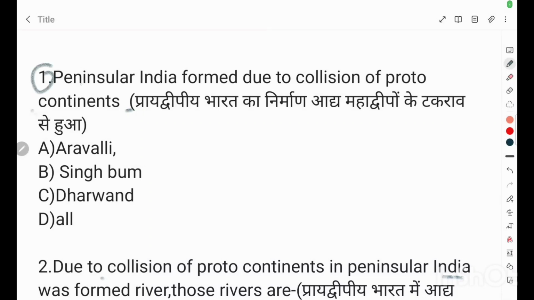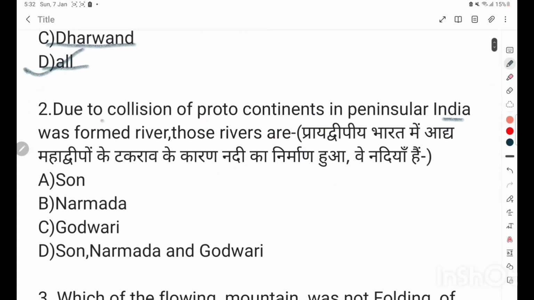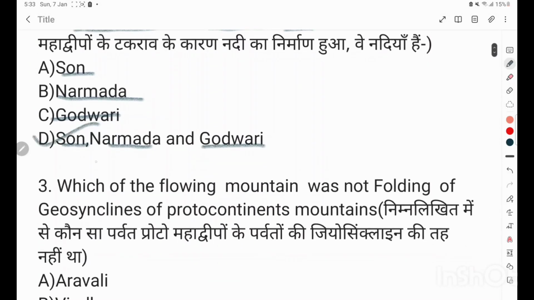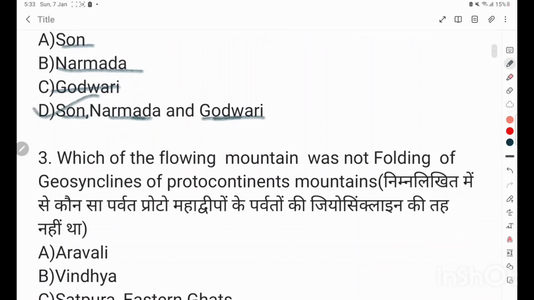Question number 1. Peninsular India formed due to collision of proto-continents: Aravalli, Singhbhum, Dharwar, all. Correct answer is all. Question number 2. Due to collision of proto-continents, peninsular India was formed. Rivers: Son, Narmada, Godavari, Son, Narmada and Godavari. Correct answer is D. Son, Narmada, Godavari.